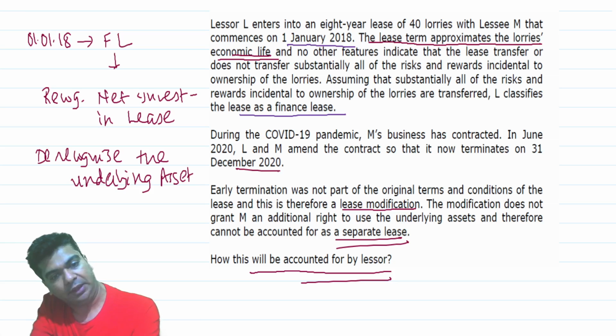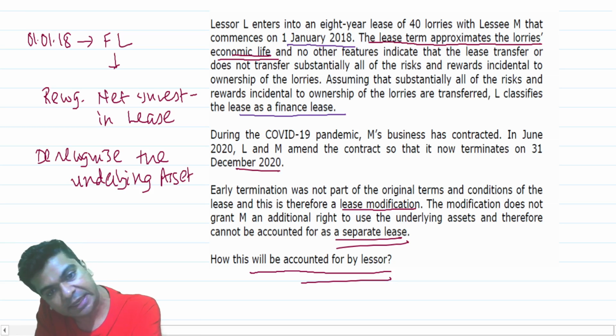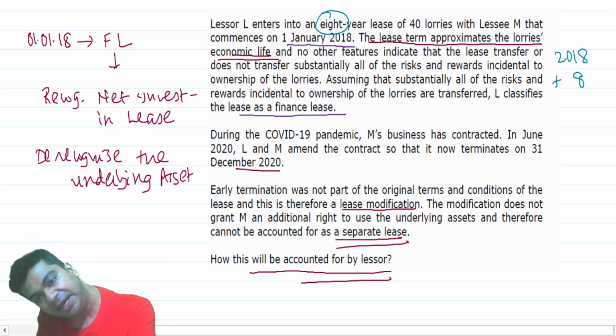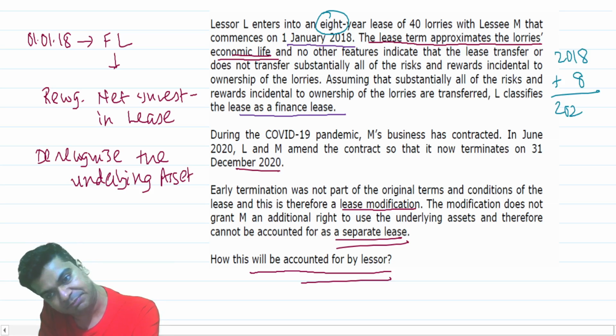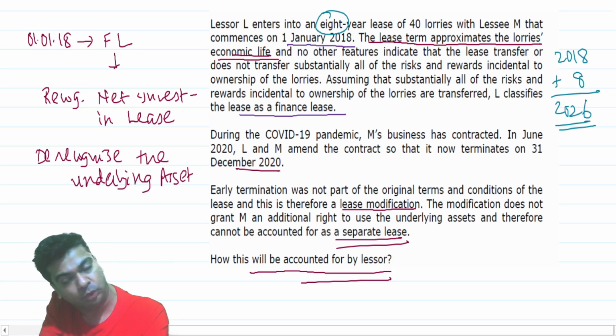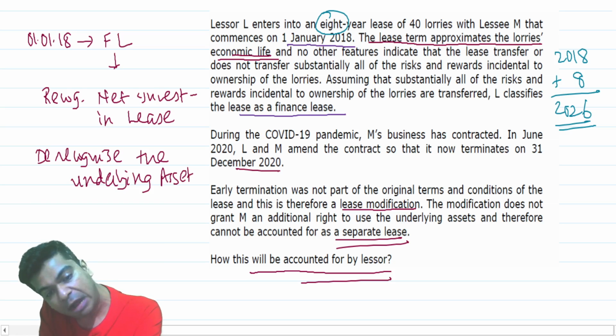So if we look over here, they are saying it's an 8-year lease that you entered into in 2018, so this was supposed to continue till 2026. Now we are saying it will terminate in December 2020 itself.